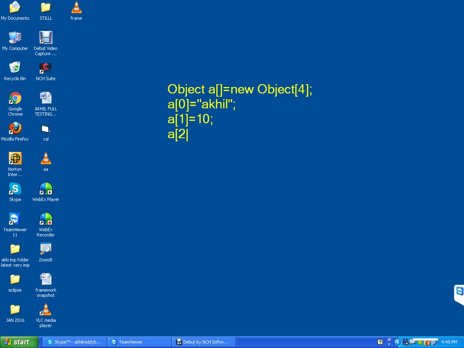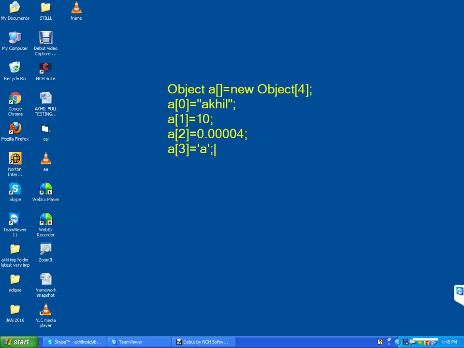a of 2 equal to 0.0004. This is decimal data type. a of 3 equal to single character A. It is character data type. There are four data types. We already discussed eight data types. First four data types, byte, short, int, long, are used to store only integer values, and float and double are used to store decimal values.